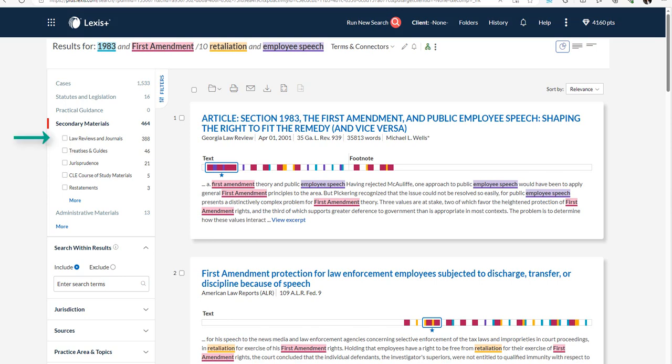Law review and journal articles are best for researching legal scholarly writings on a topic. They can also help you research niche areas of law or even build a persuasive argument. Restatements are common law rule statements with illustrations and case links. So with that said, go ahead and start where I would start first, in treatises and guides.